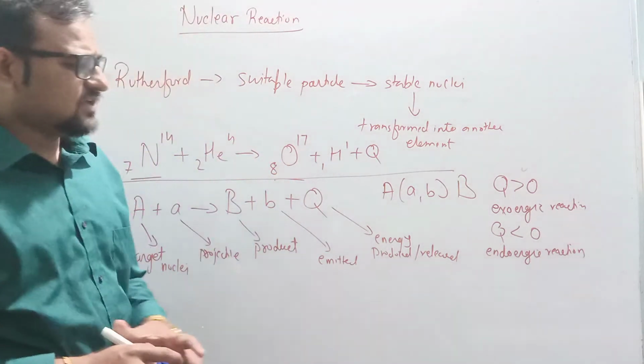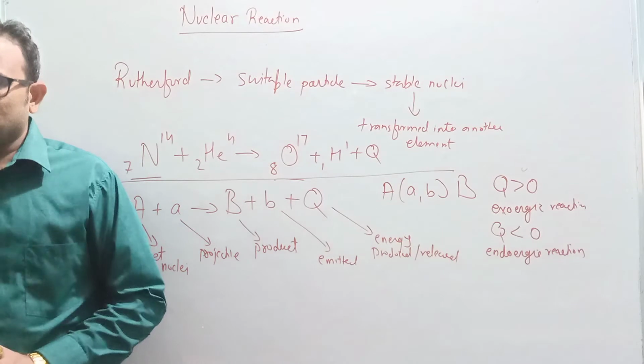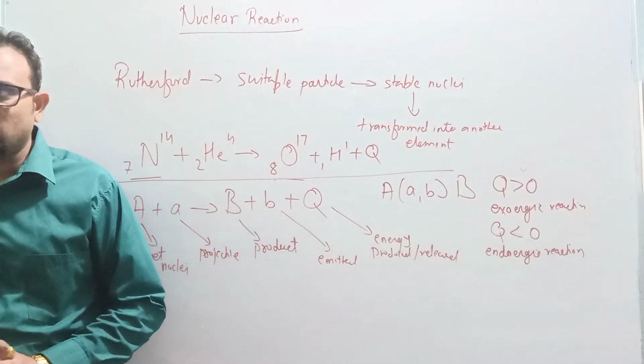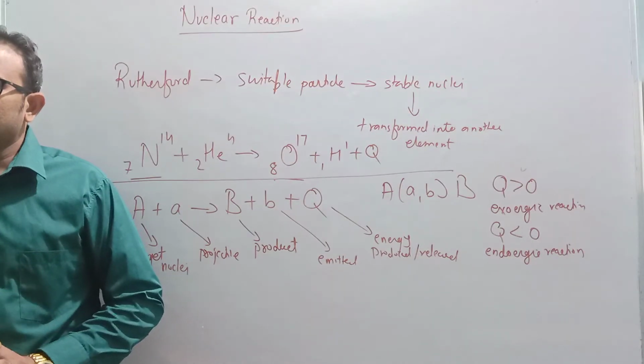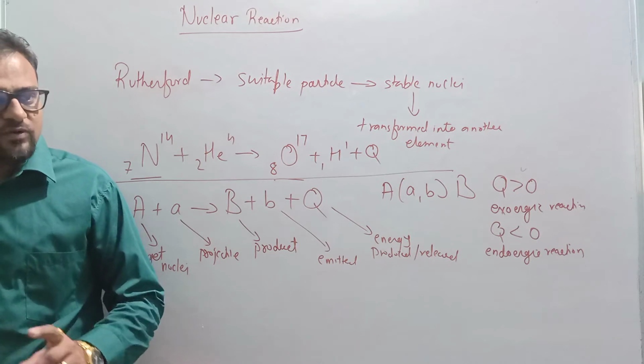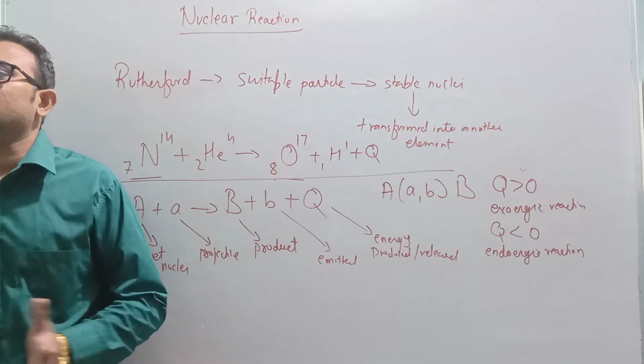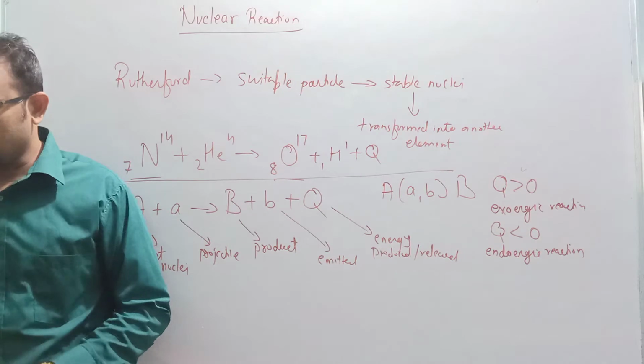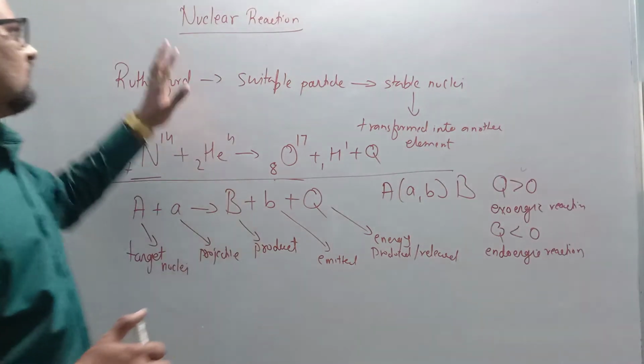Now definitely you can see if Q is less than 0, that type of reaction cannot occur spontaneously, right? In that type of reaction, energy must be given from outside. So this was just the general basics of nuclear reaction.